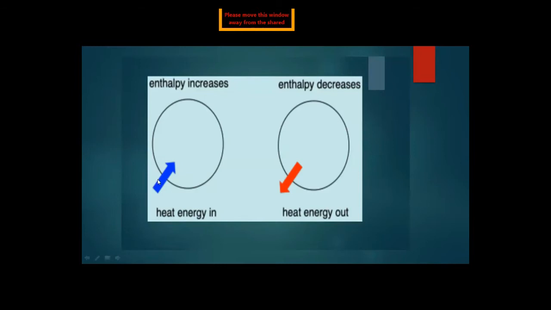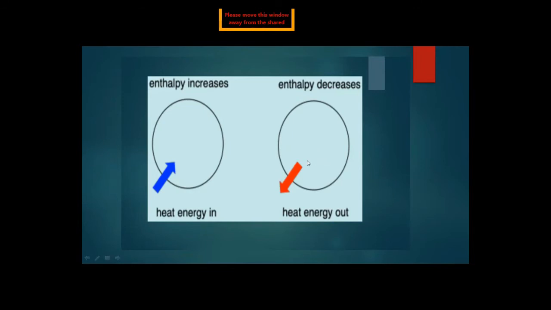If heat energy is taken into the system from the surroundings, enthalpy increases. So in the system, heat energy is taken in, and enthalpy increases.